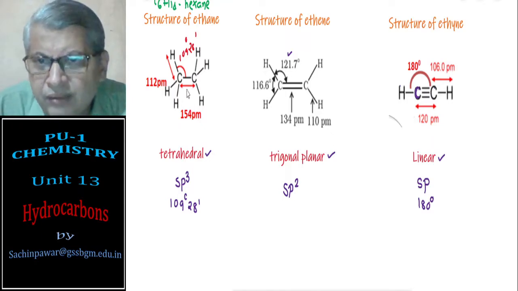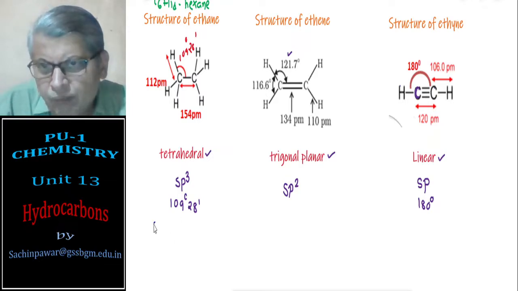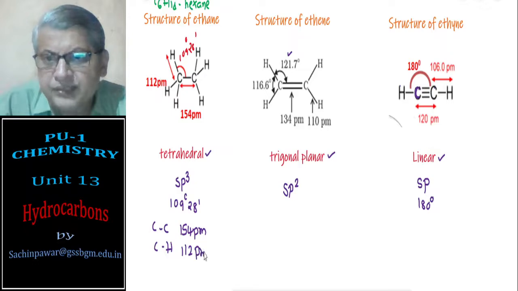Regarding the length of the bonds, in ethane the carbon-carbon single bond length is 1.54 picometers. Carbon-hydrogen single bond is 112 picometers.